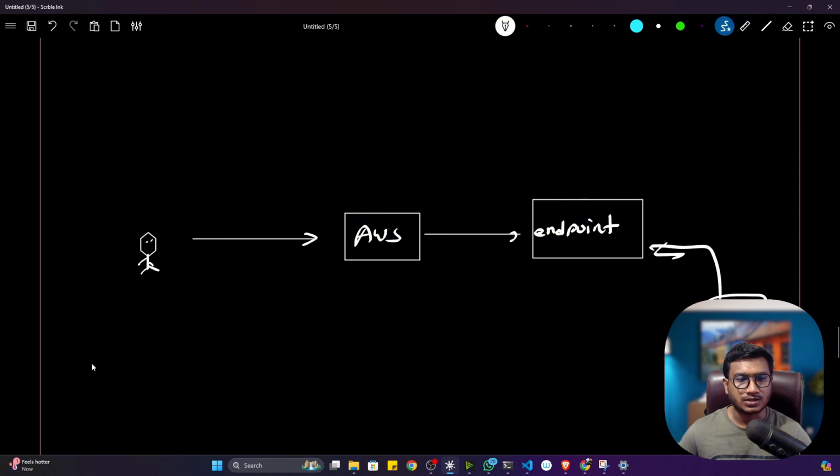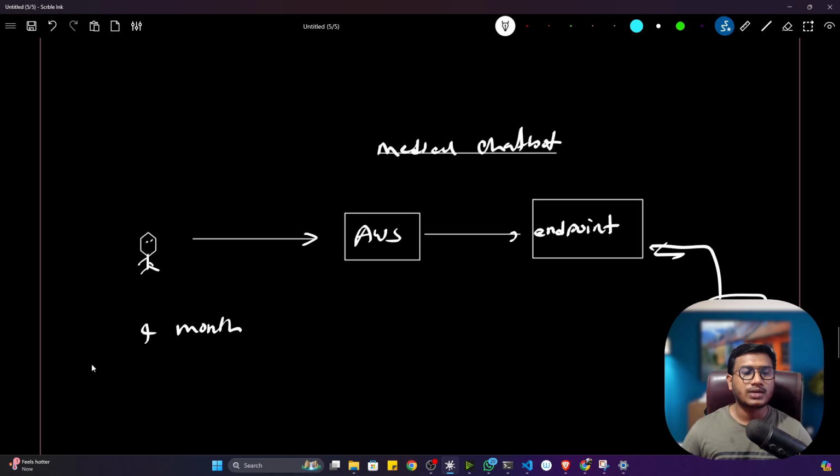With the help of this endpoint, any user can access your application. Now let's say after 4 or 6 months, you want to add some more features to this application. Let's say you are deploying the medical chatbot we implemented, I think you remember. You want to add some more data, more knowledge base, and more features. Then you have to develop these features in your code, and again deploy this application to the AWS cloud.